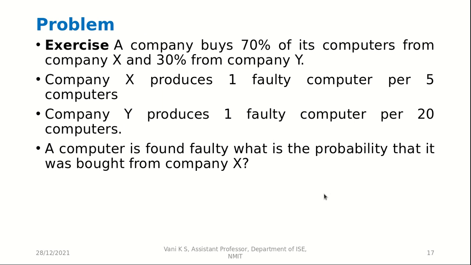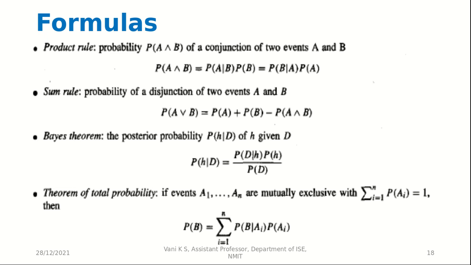Now similarly we have a few more problems, like a company buys 70% of its computers from company X and 30% from company Y. Company X produces one faulty computer per 5 computers and company Y produces one faulty computer per 20 computers. A computer is found faulty. What is the probability that it was bought from company X? So to get that, we first get the probabilities.